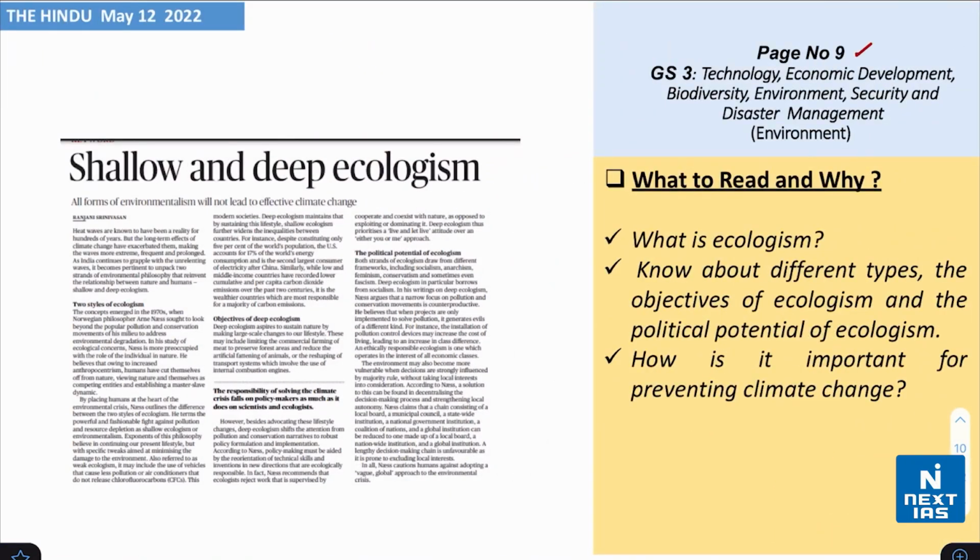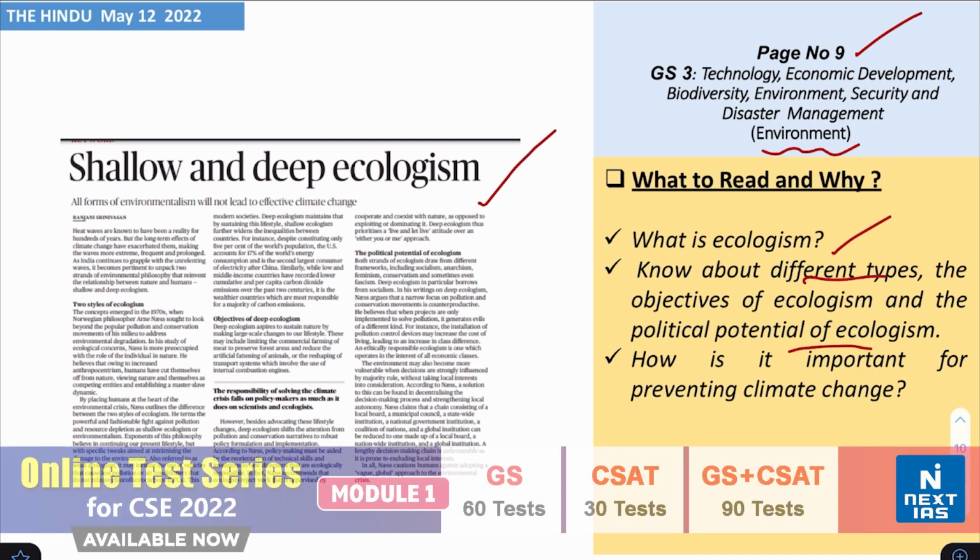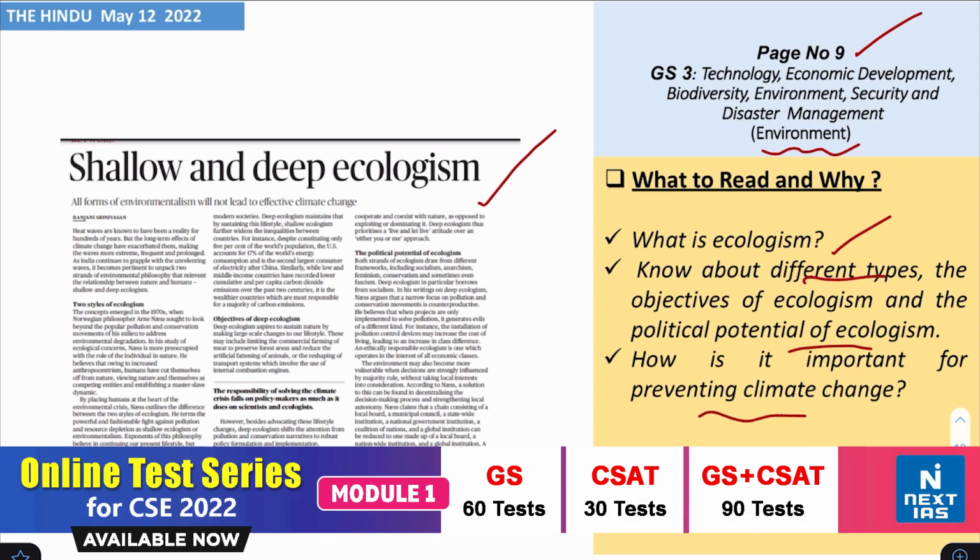Furthermore, take a look at page number 9 from the topic of environment. You find this headline which says shallow and deep ecologism. Understand what ecologism is firstly. Know about the different types, the objectives of ecologism, and the political potential of ecologism. Also, how is it important for preventing climate change?